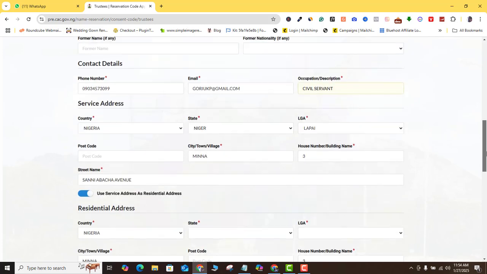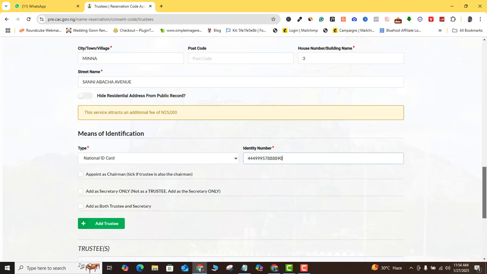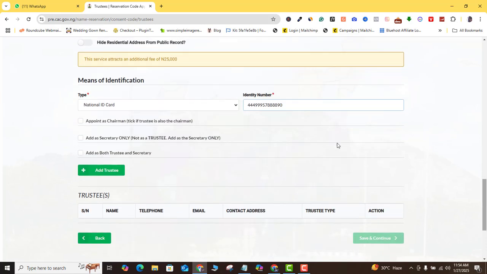Alright, so all you need to do is just fill this form, but there is an aspect of this form that I need to explain to you. So I'm going to scroll down up to this point. Now, when you fill up to this point, you can see here they said appoint as chairman.